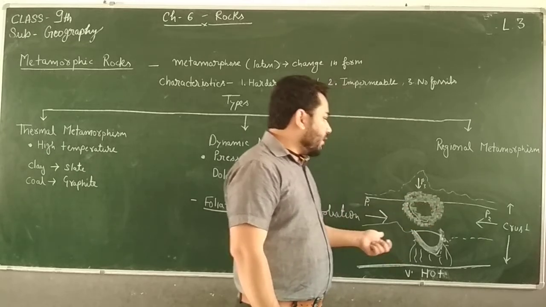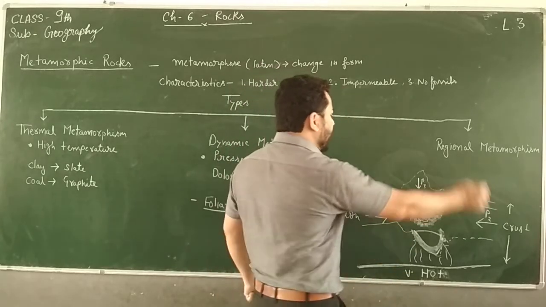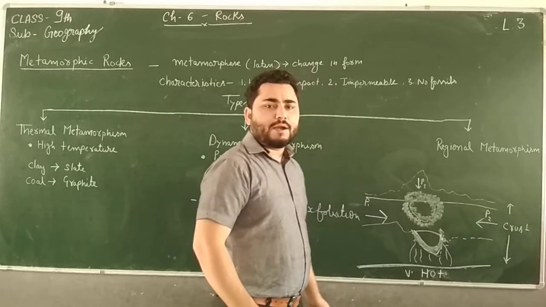So here this metamorphism is taking place in an entire region.